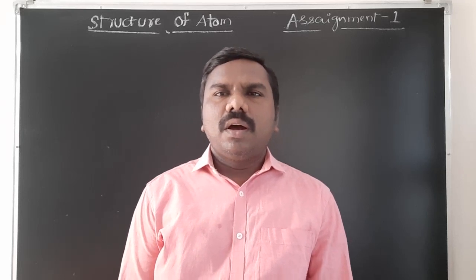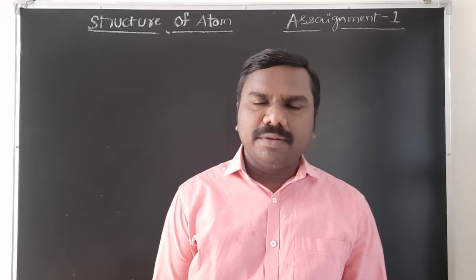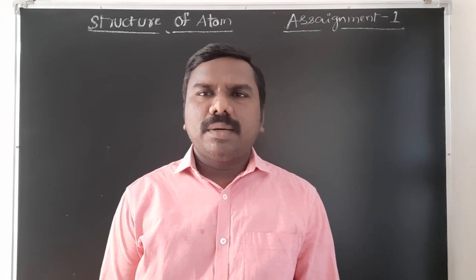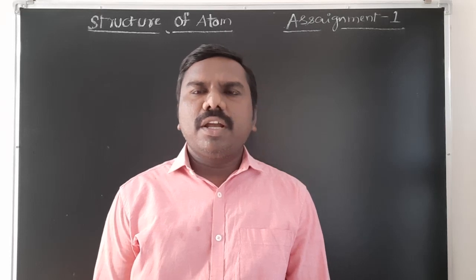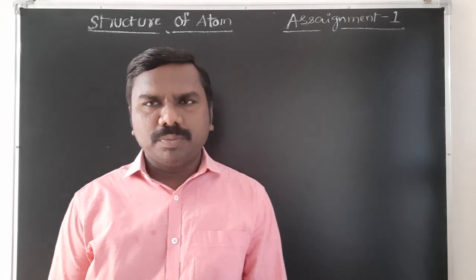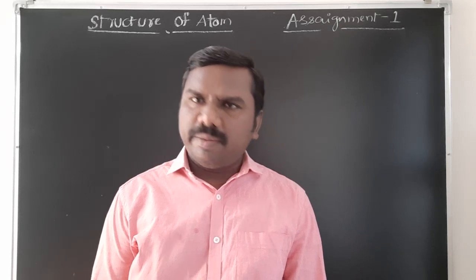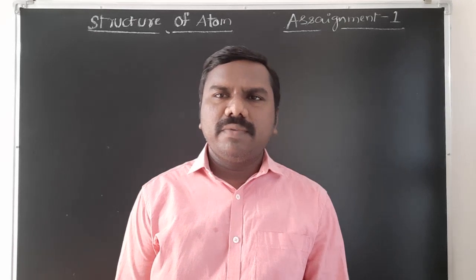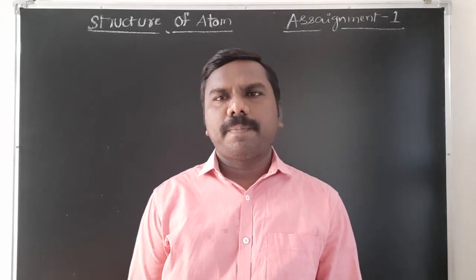Now, anode rays are positive charged, cathode rays are negative charged. Anode rays are nothing but protons, positive charged ions. These depend upon the gas taken in a particular cathode ray discharge tube. In electrons it is independent, but here it is dependent. Neutrons were discovered by James Chadwick by bombarding alpha particles on a beryllium sheet.